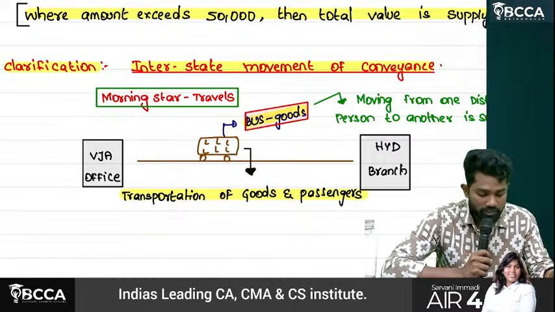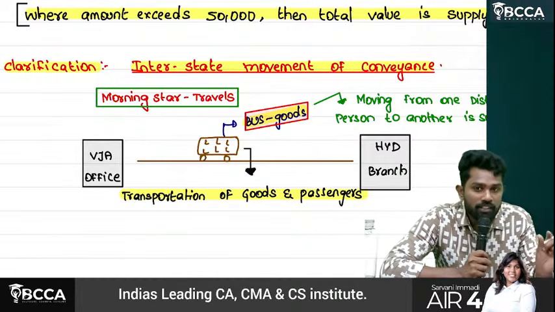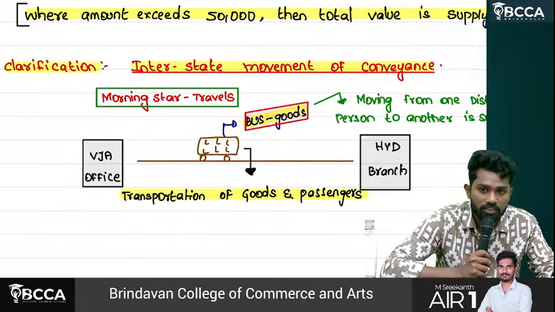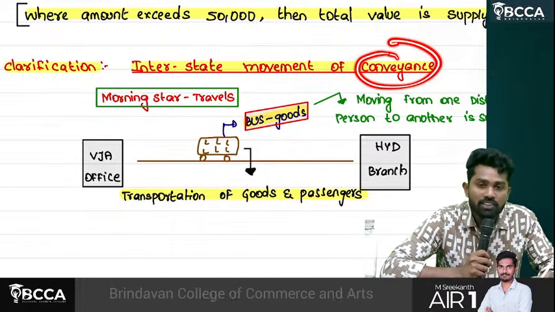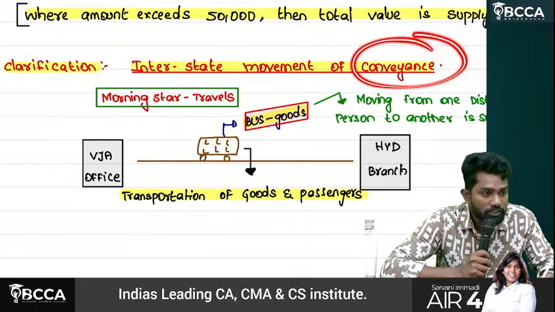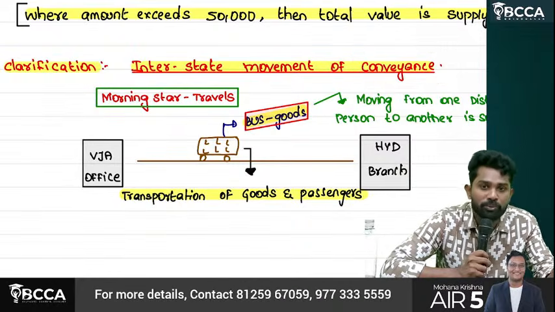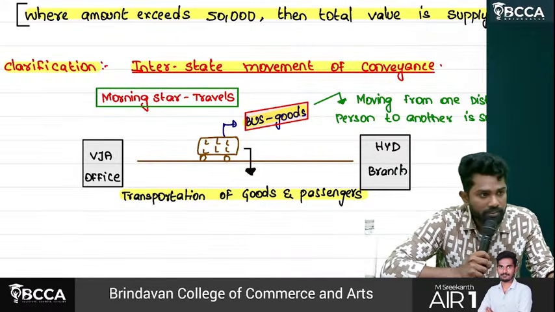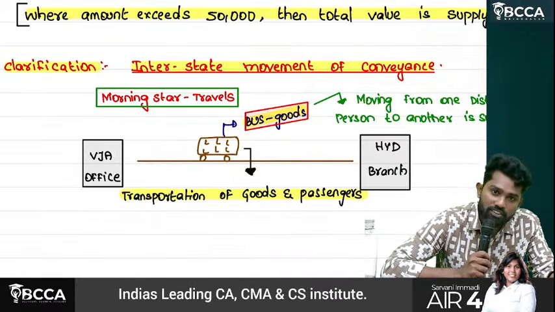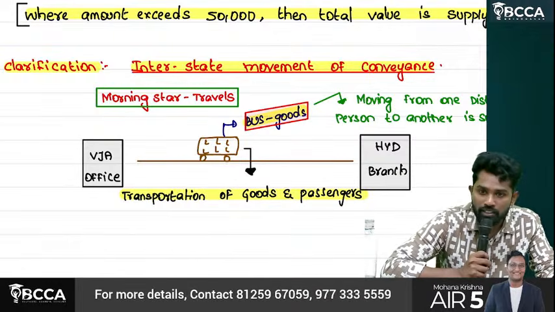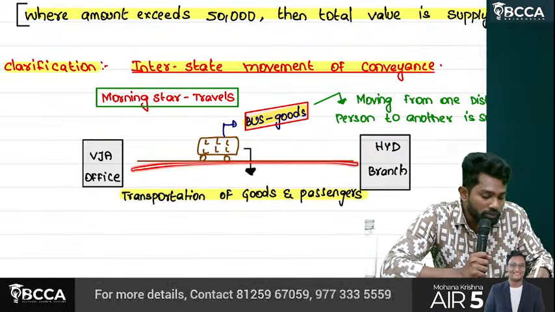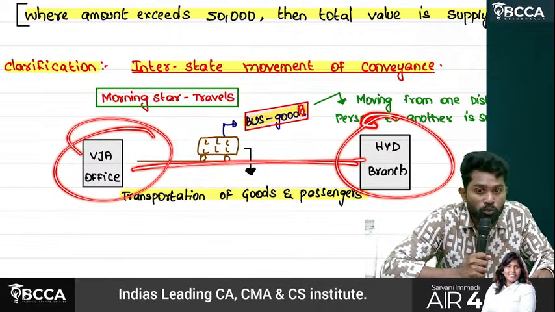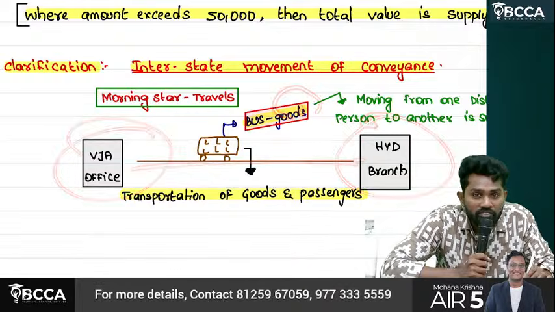That's why, that particular one which is transferring from one distinct person to another distinct person, is it a conveyance? Yes. Conveyance means that which is used for transportation. Is a bus a conveyance or not? Train, conveyance. Trucks, trolleys, all those come under conveyance. So the one which is moving from one distinct person to another distinct person, yes, it is a good, but it is also a conveyance.